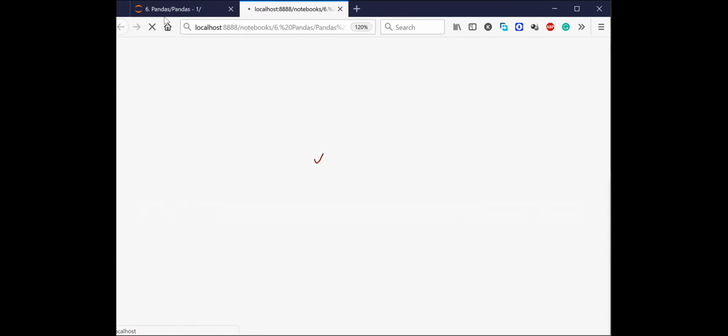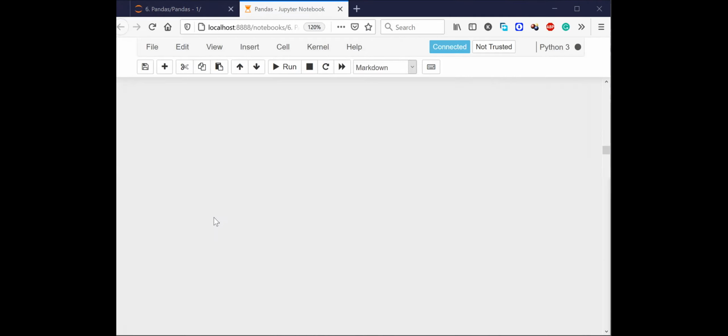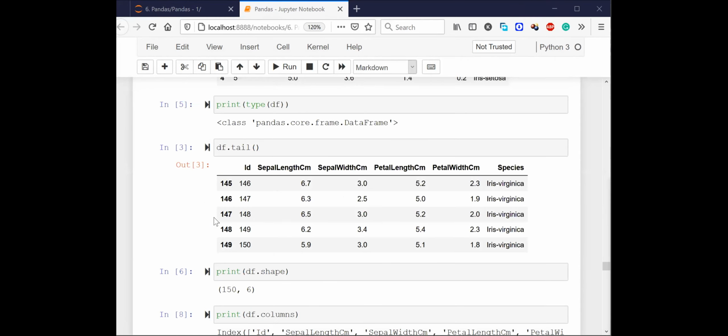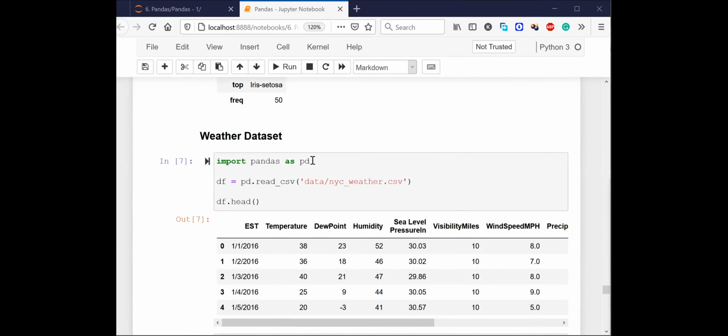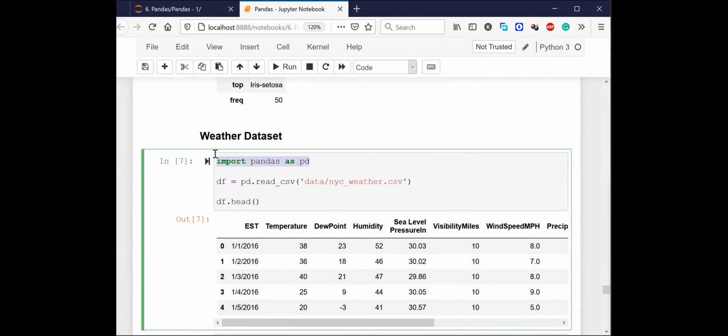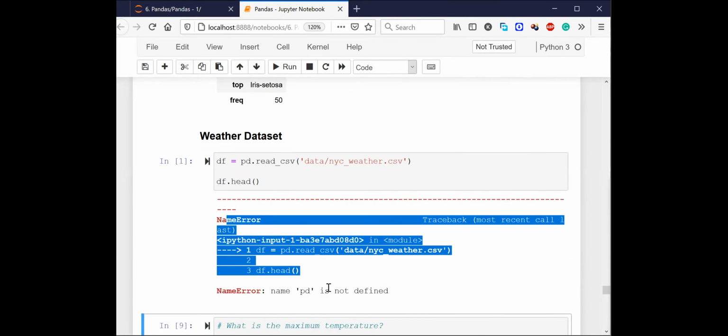Now let me open up the file. It will take some time. Okay, now I have opened the file. Let me go down. Now if I run the program without importing this, do you see there is a name error?